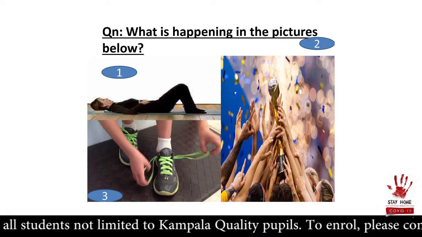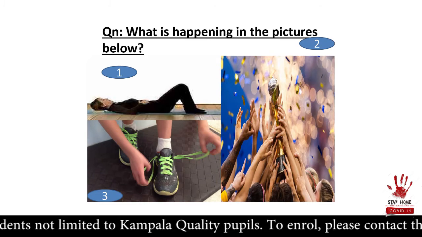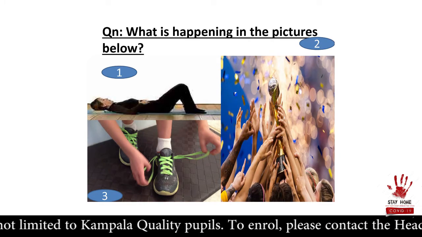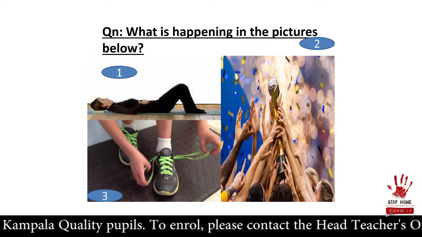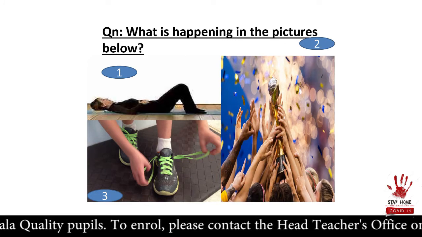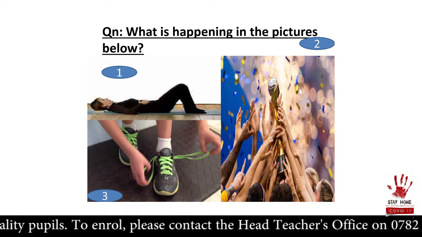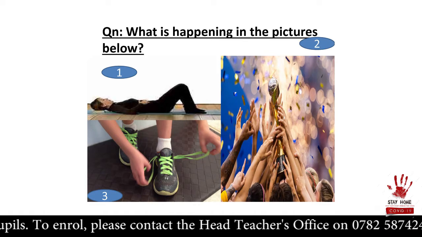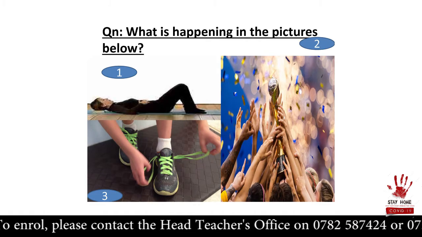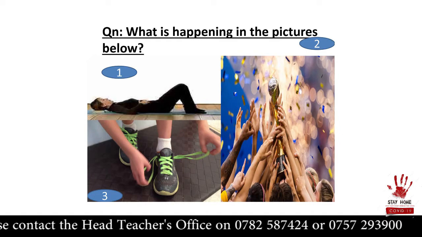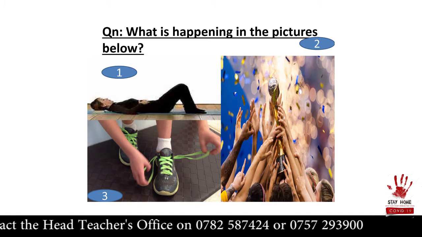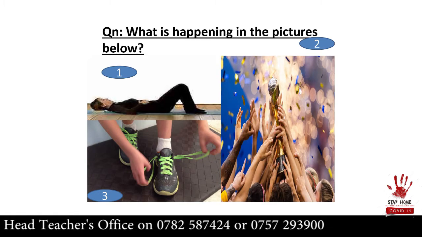Picture 2, vie. They are competing. These people had won a trophy. Now each one of them is trying to reach the trophy. So we say they are vying for a trophy. Then picture 3, he is tying shoelaces. She is tying shoelaces. So which verbs do we have? We have lie, vie, tie.